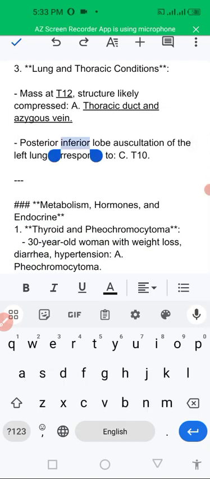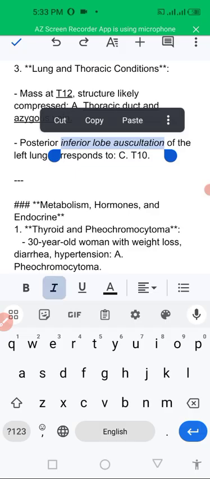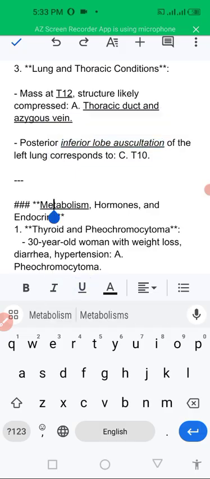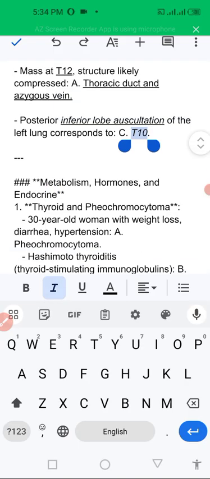Posterior inferior lobe auscultation of the lung corresponds to the T10 level.